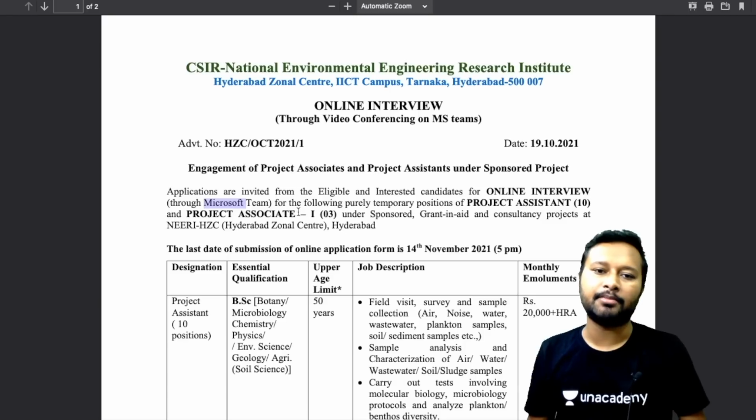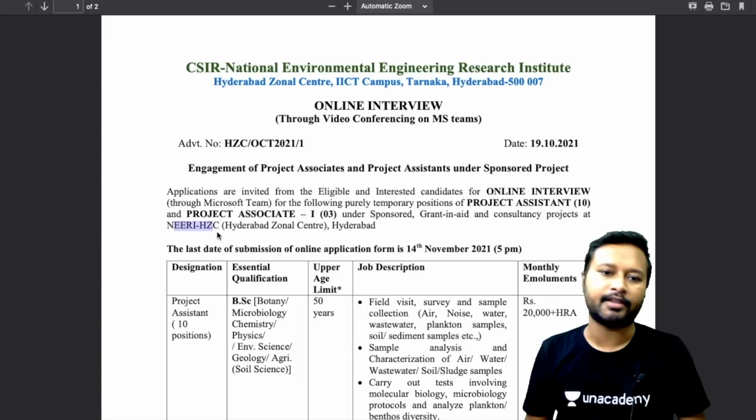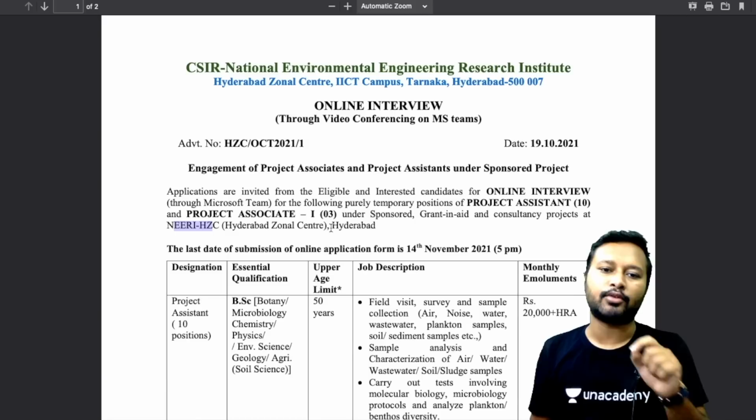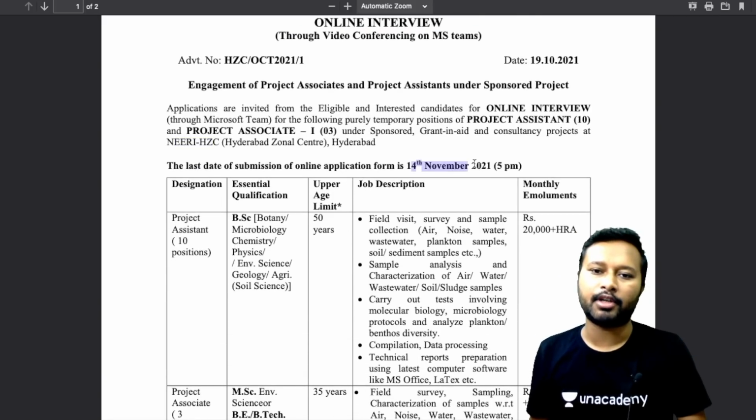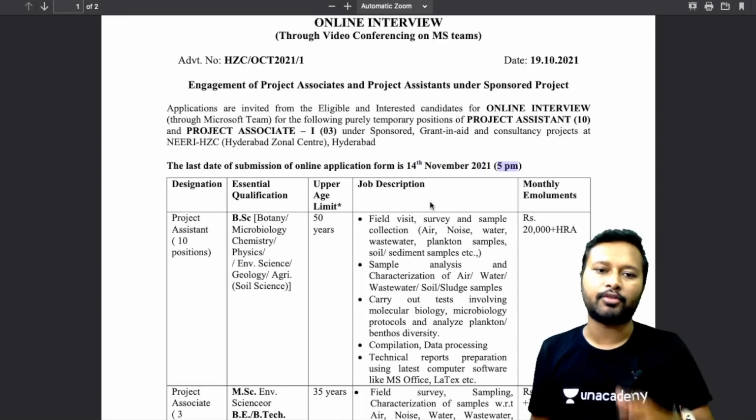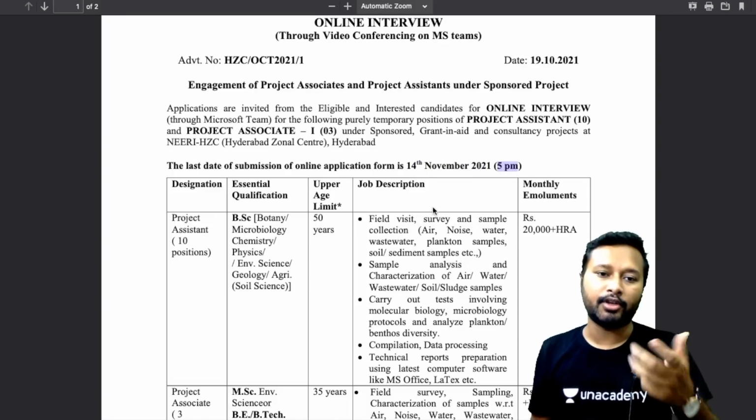That's MS Teams, for the following purely temporary positions. There are 10 posts of project assistant and 3 posts of project associate under sponsored grant-in-aid and consultancy projects at NEERI HZC, that is Hyderabad Zonal Center, Hyderabad. The last date of submission of the online application form is 14th of November till 5 p.m. Okay, so that's the basic thing which you need to know.